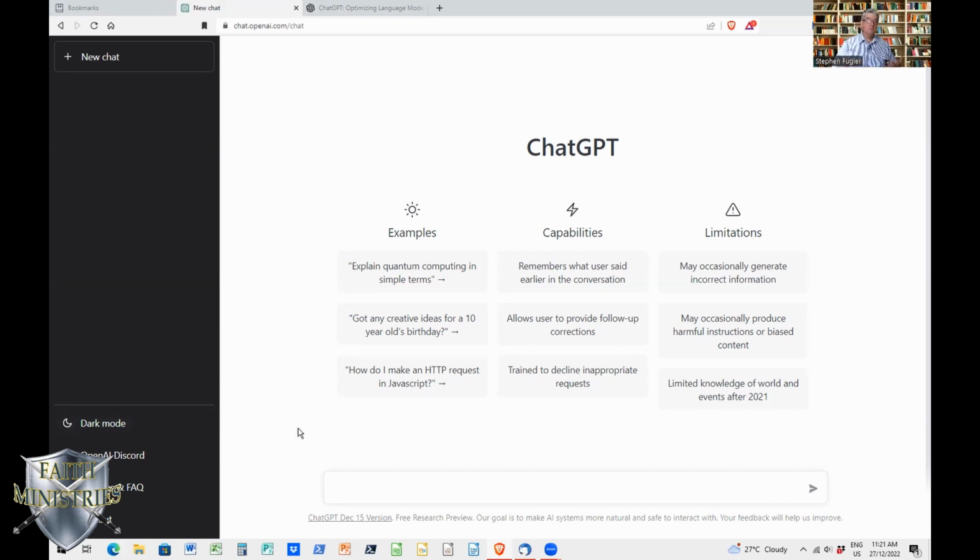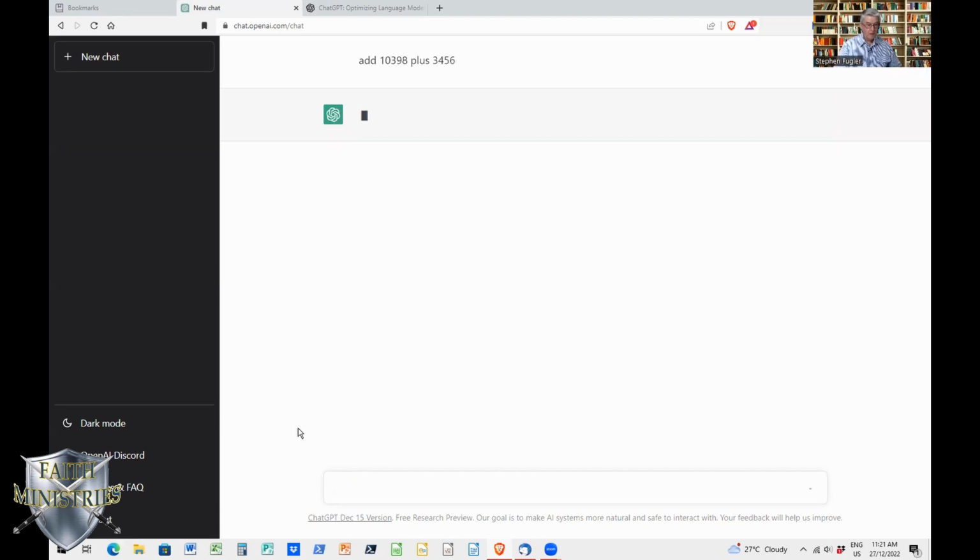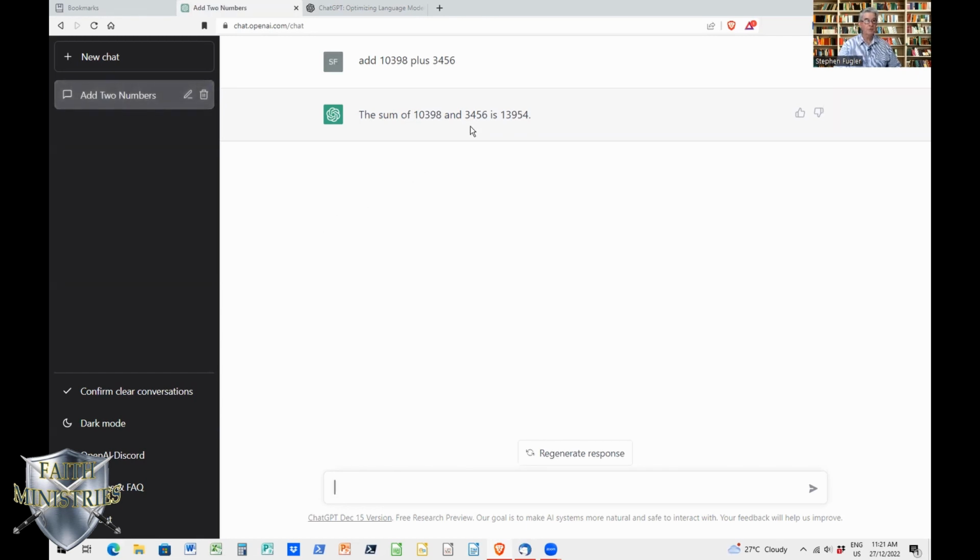And you think, well, maybe it's a bit like a Google or a DuckDuckGo search bar, and you can do certain things like it. For example, you can type 10,398 plus 3,456. And the sum of 10,398 and 3,456 is 13,954. So that's something you can do. That's very basic.